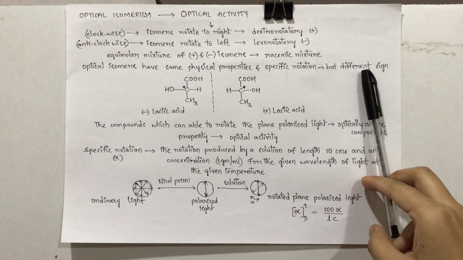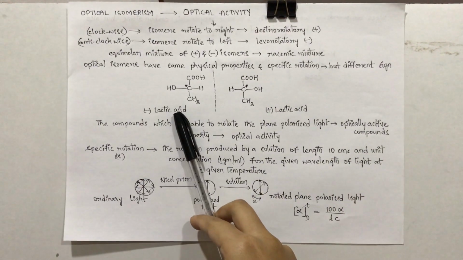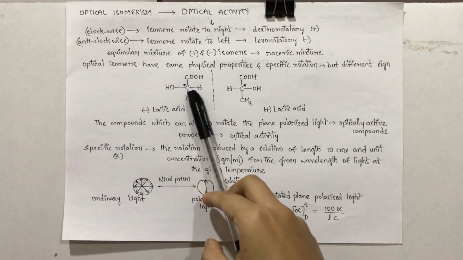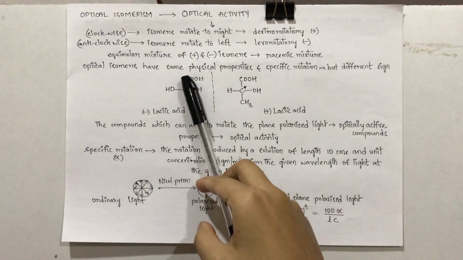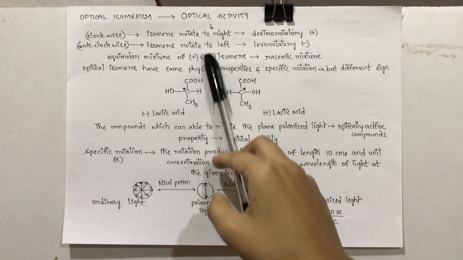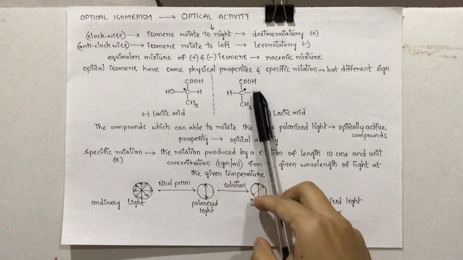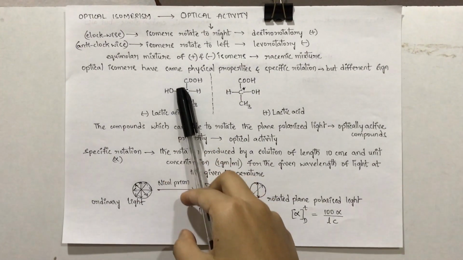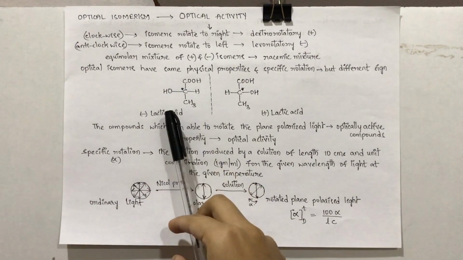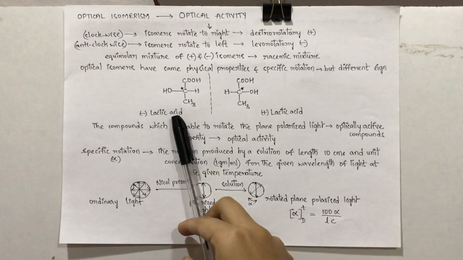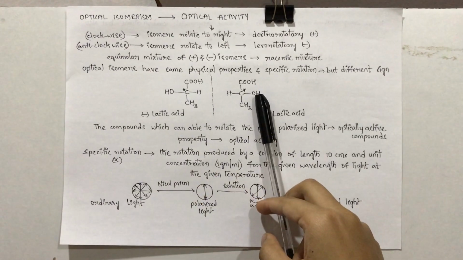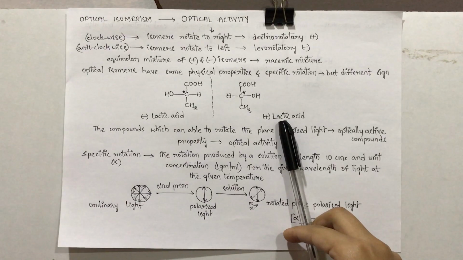Coming to the example of optical isomers, lactic acid, a 3 carbon containing acid where the central carbon is a chiral carbon. That means all the 4 groups are different. You can see all the 4 groups are different. If you place a mirror, you will get a mirror image. The hydroxyl group, where we can see it is on the left, you will call this compound minus lactic acid. When this hydroxyl group is present on the right side, we say this compound is plus lactic acid.